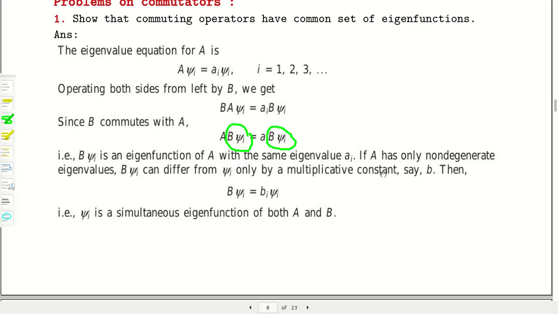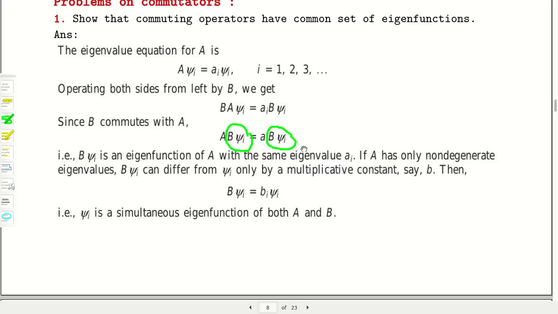But for the time being, just remember that non-degenerate means the eigenvalue corresponds to a unique eigenfunction, and if it is degenerate, then that eigenvalue can correspond to different eigenfunctions.